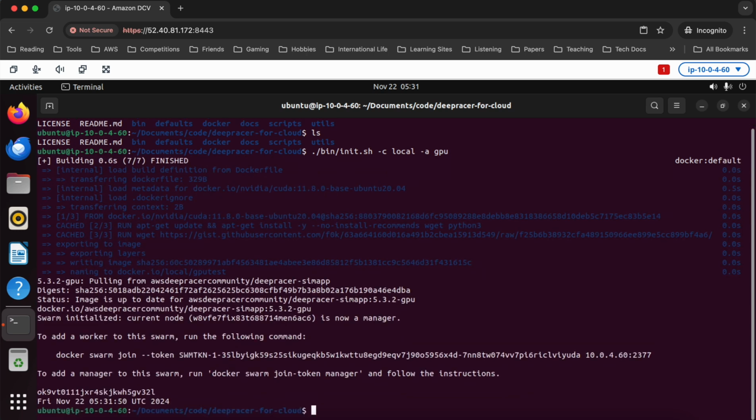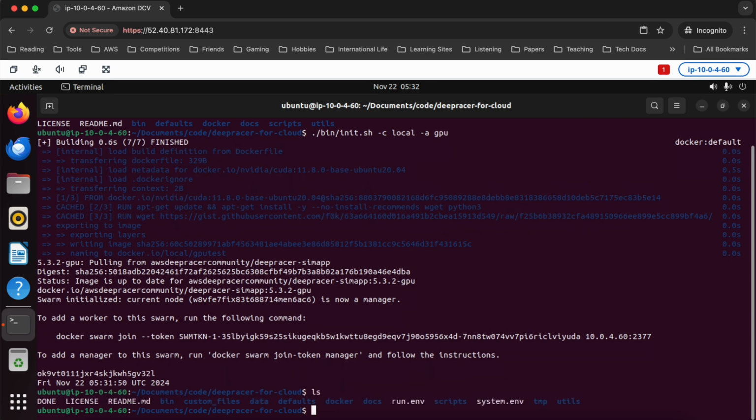I think in my case, I've actually already pulled the images, so this went really fast. Normally it would not be this fast. You would need 5 or 10 minutes while it downloads a couple gigabytes of Docker images, but it was pretty fast. And you'll see if I now look in my folder here, I've got these two files, run.env and system.env. These are system configuration parameters, right? These are actually going to control what happens every time I start up my environment and run things.